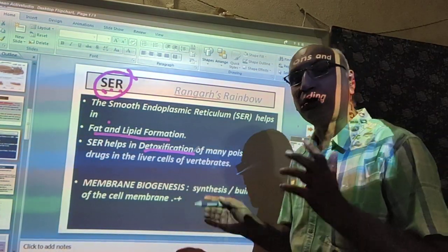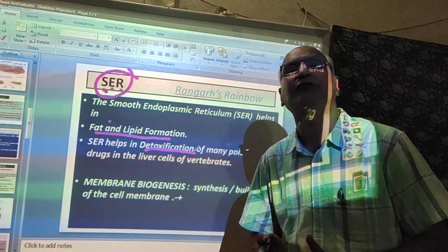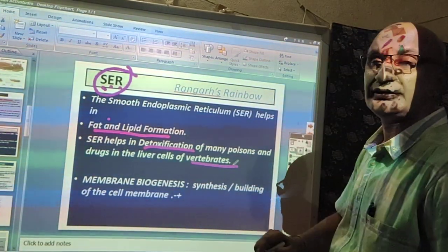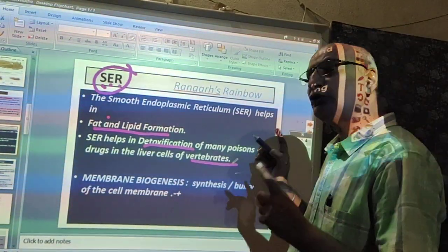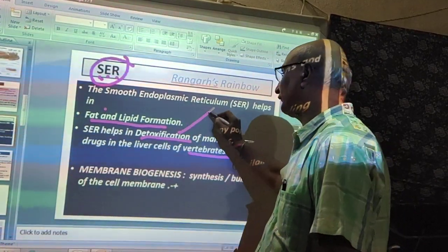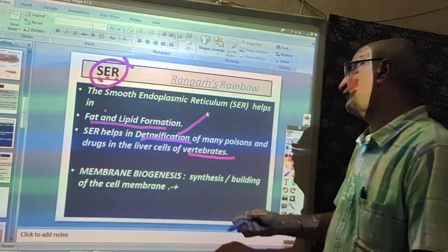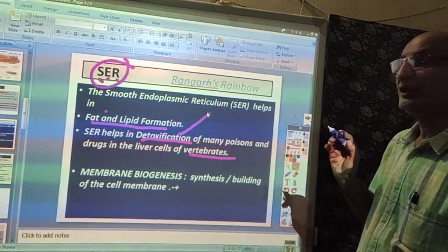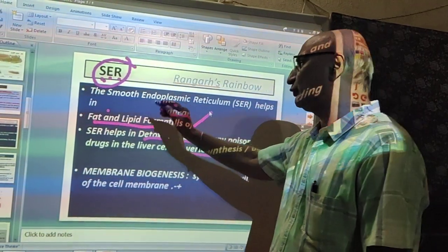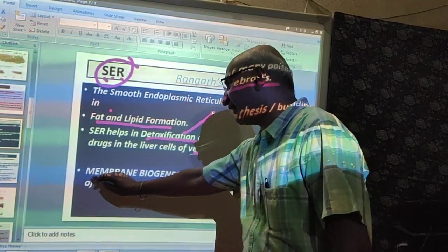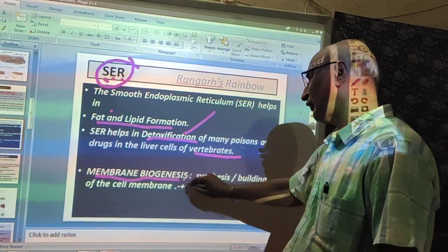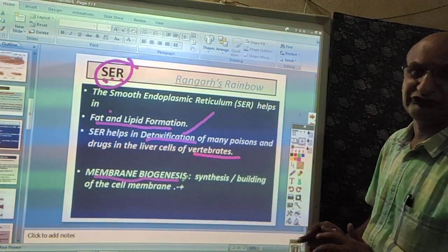You know, the organisms which have a vertebral column are included in vertebrates. And dear students, this smooth endoplasmic reticulum helps in the detoxification of many poisons and drugs in the liver cell. Now this smooth endoplasmic reticulum, as I just told you, is the site of membrane biogenesis.